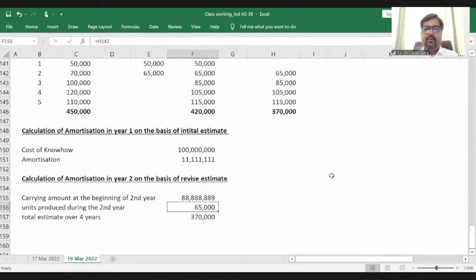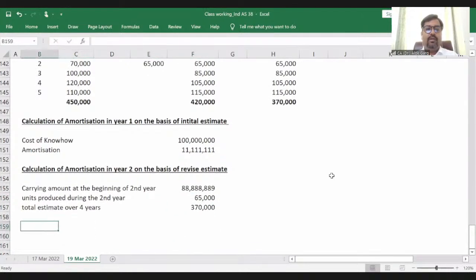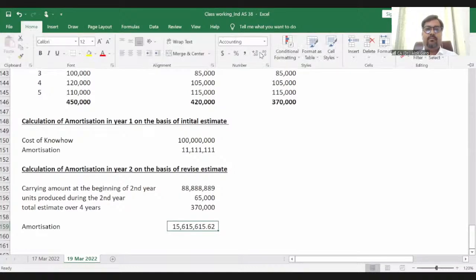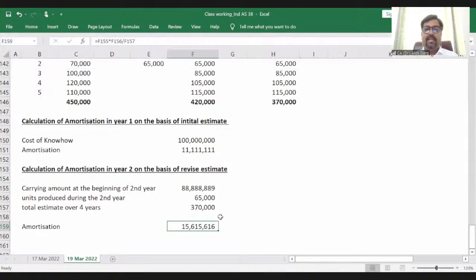It is 3,70,000. What is my amortization? This multiplied by 65 divided by 370, right? One crore 56 lakh 15,616. This is my amortization. Okay.